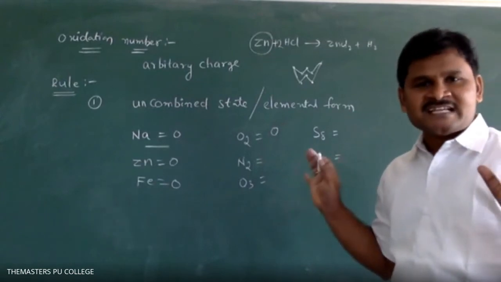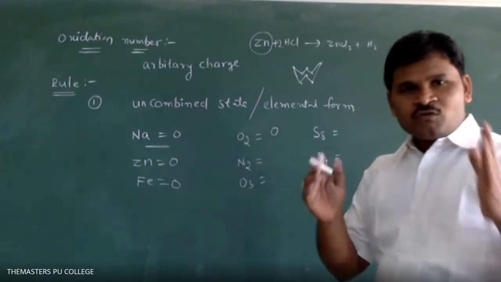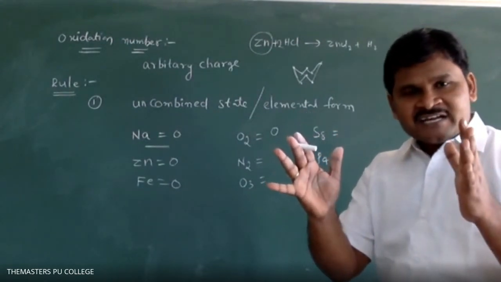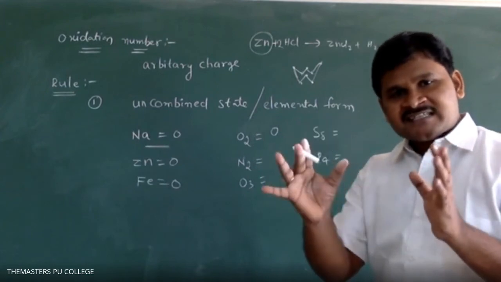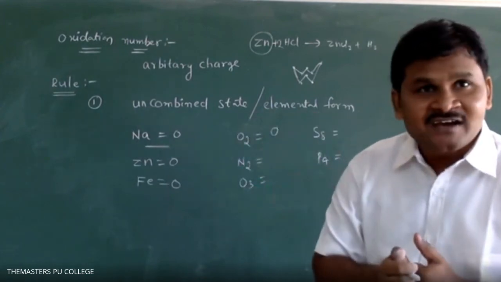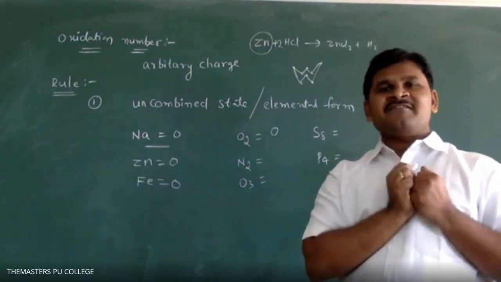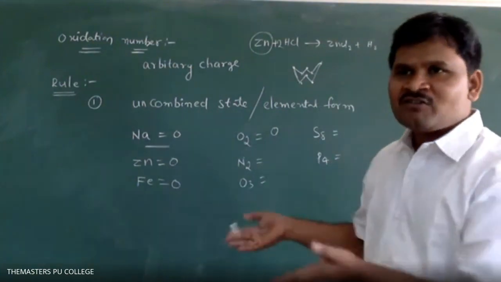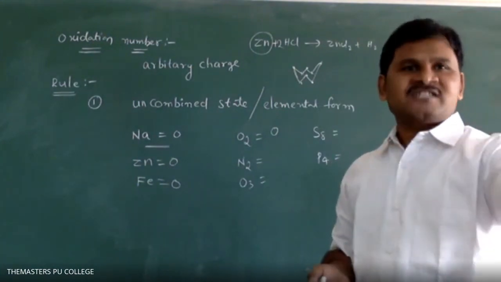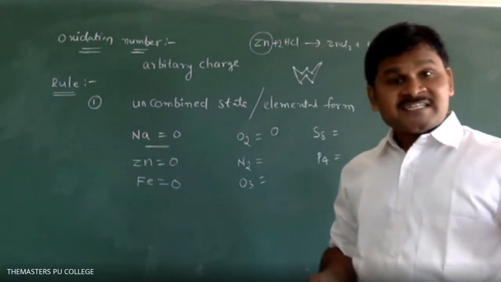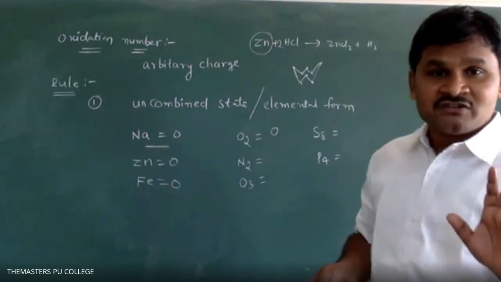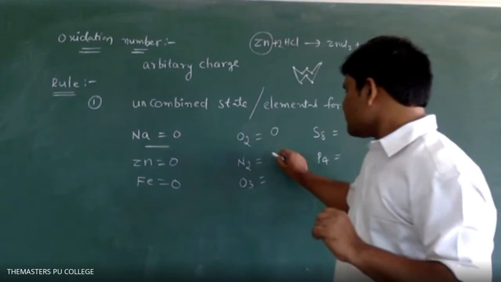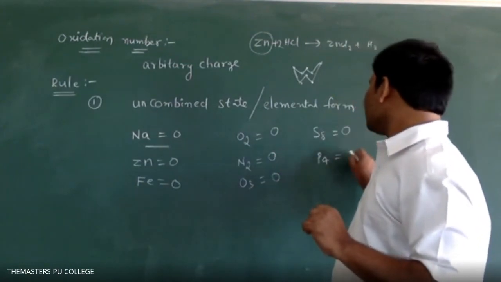Why do we take it as 0? For example, both oxygens are there in the O2 molecule. What is the electronegativity of the first oxygen? The second oxygen also has the same electronegativity value. That means no pulling of electron, no losing of electron, no donating of electron. Equal forces are present on the same atoms, so we get 0. This is the reason. H2 is 0, O3 is 0, S8 is 0, P4 is 0.